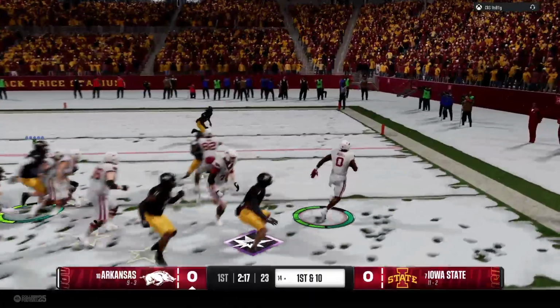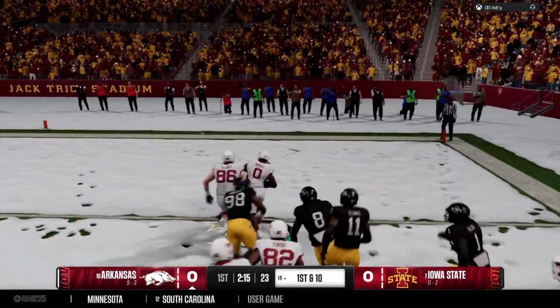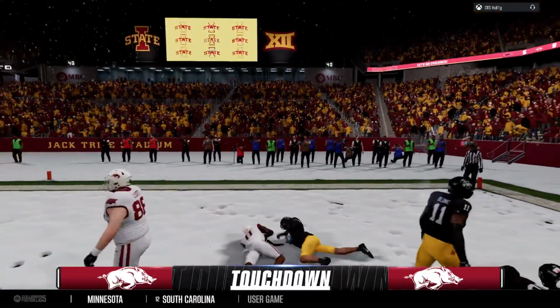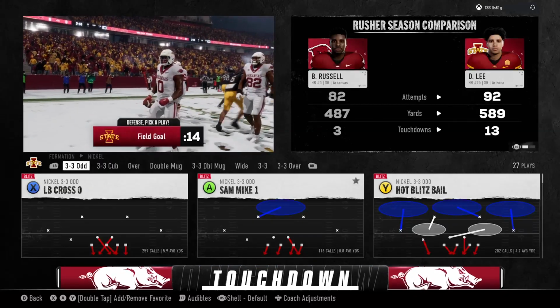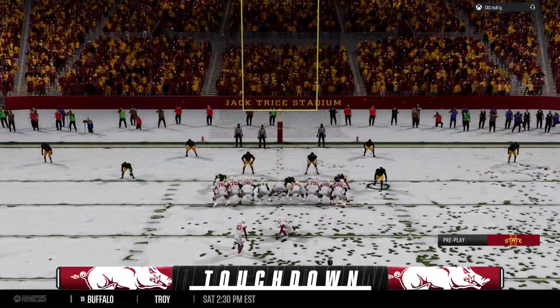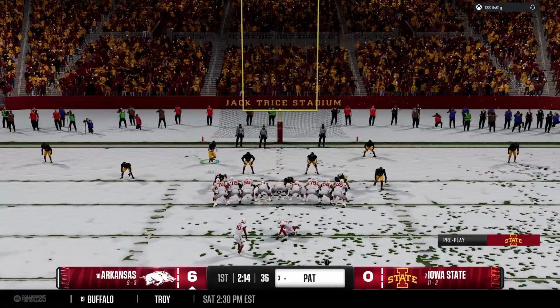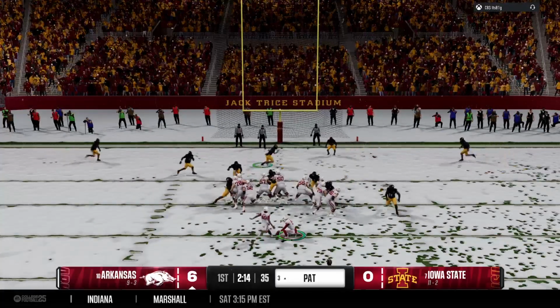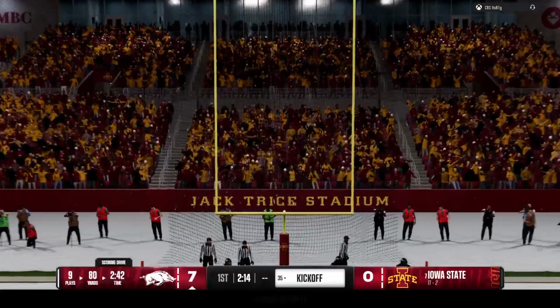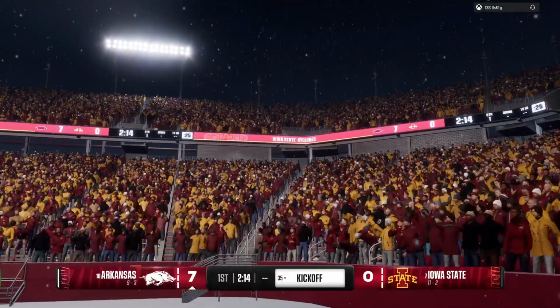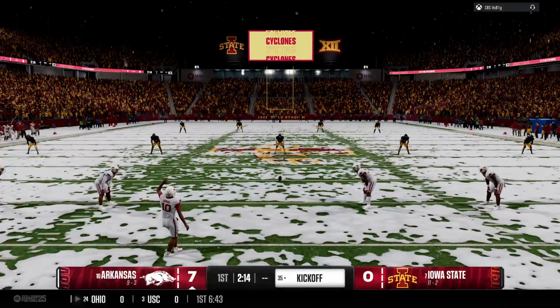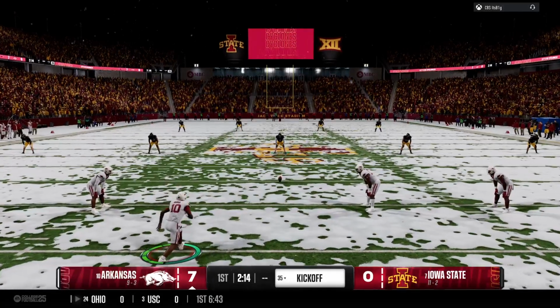Handoff to the right side. Got a lane. Can he get in? And he'll make it in for the score. Touchdown, Arkansas. This offense comes out, immediately gets points on the board. Welcome to the playoff. Man, that's coming out on the field with a purpose. Look, it's playoff time. Everything you prepare for is earned here and now. And that opening drive was the fruits of that preparation.